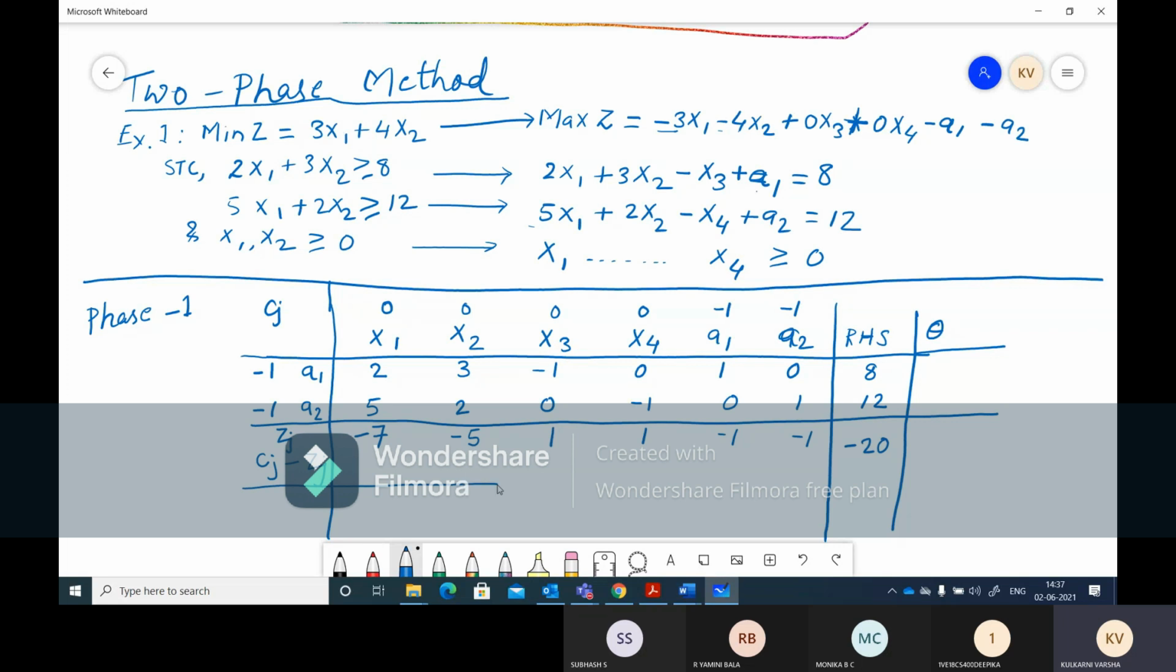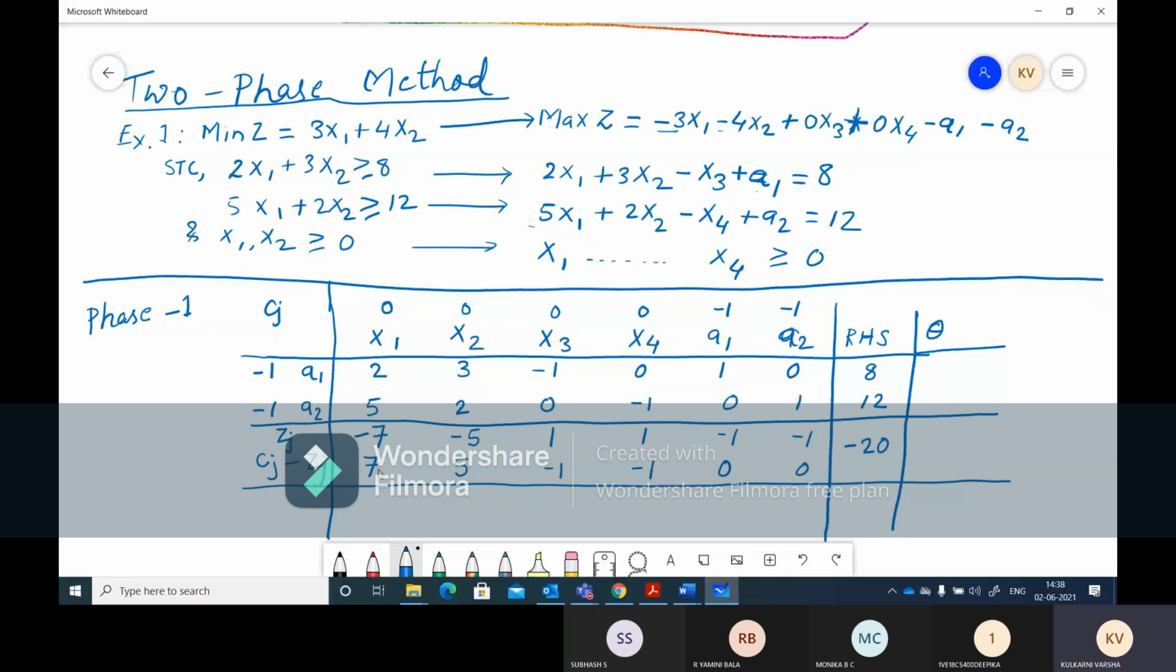And now as usual we'll do Cj minus Zj. So 0 minus -7 is 7. 0 minus -5 is 5. Then -1 minus 1 is -1, minus 1 is -1. For the variables in the basis matrix, we should get Cj minus Zj as 0. So our first iteration is over.